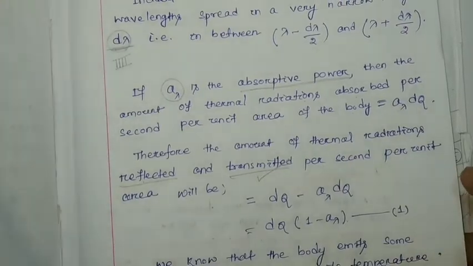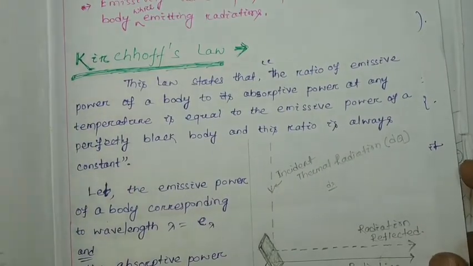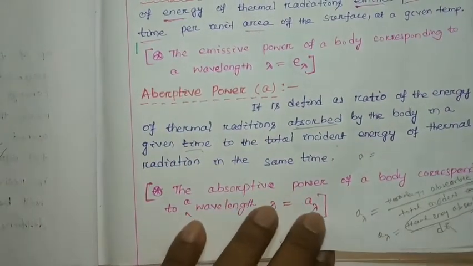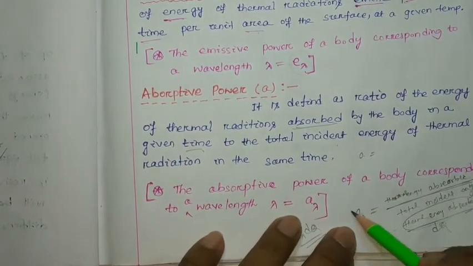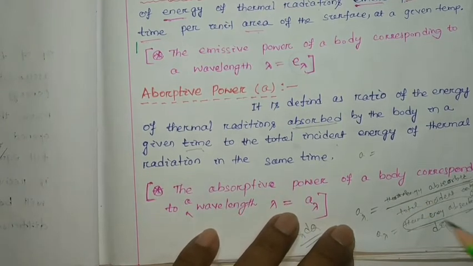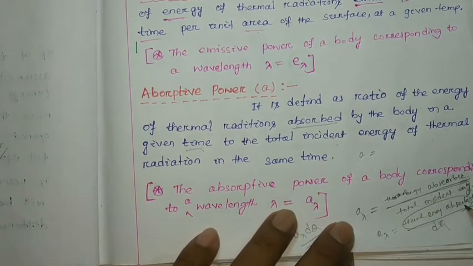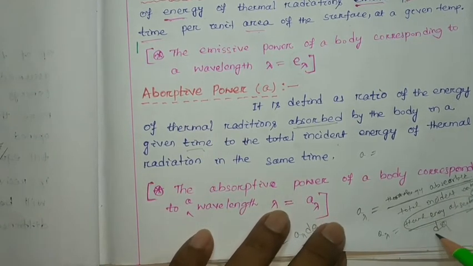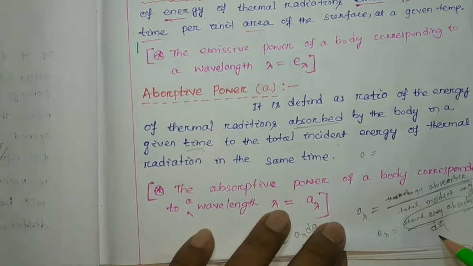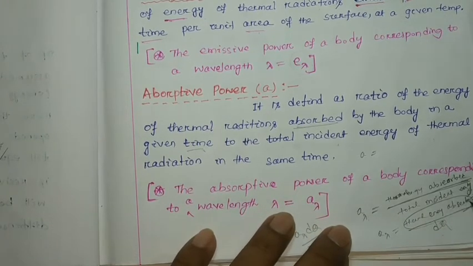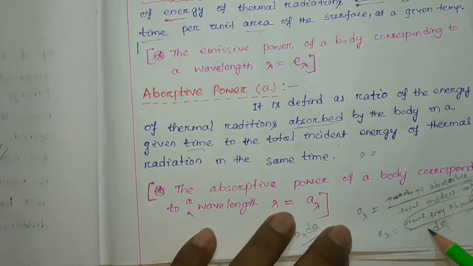So for absorptive power, we have to look at the definition. Absorptive power is nothing but the thermal radiation absorbed per total incident radiation, or you can say the ratio between the thermal energy absorbed by the body divided by the total energy incident upon the body.